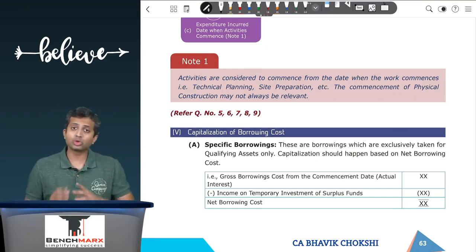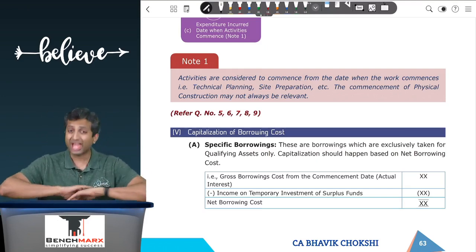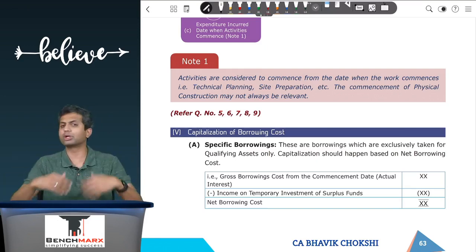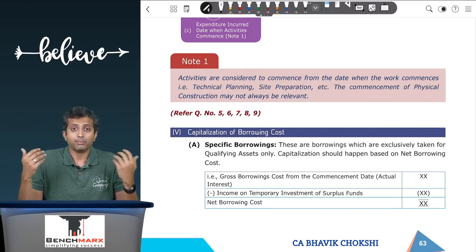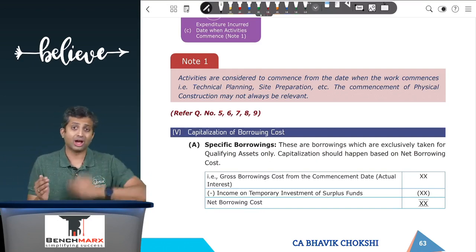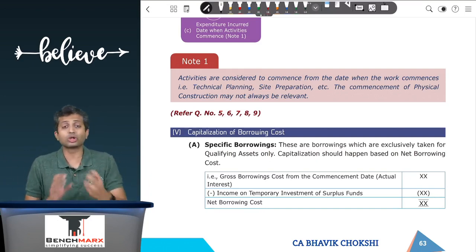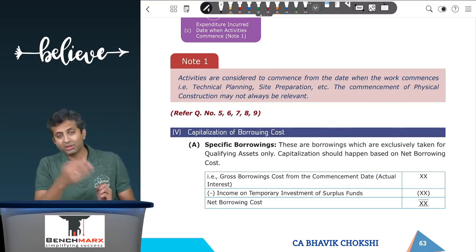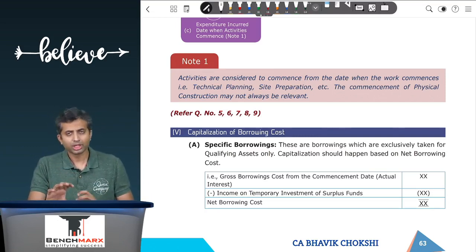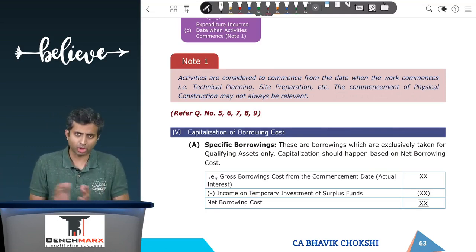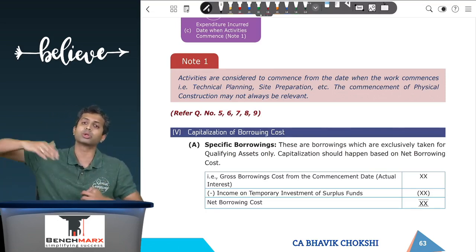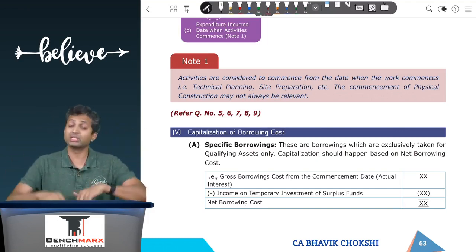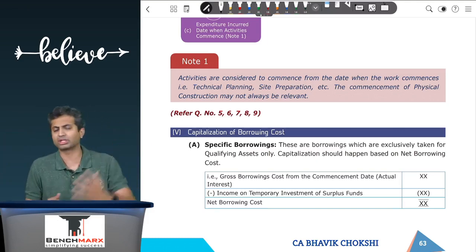It is pertinent to remember over here that general borrowings can include every borrowing, which can include debentures, term loans, even working capital loans and bank overdraft. Because the term borrowing, unlike the term qualifying asset, there is nothing called as qualifying borrowings. It is something called as qualifying assets. So even borrowings which are short term can be taken for the purpose of general borrowing. It is not necessary that you have to take only borrowings which go beyond 12 months. Even if it's a 3, 6, 8, 10 months borrowing, that can also be taken. Even if it is bank overdraft, working capital loan, that can also be taken.